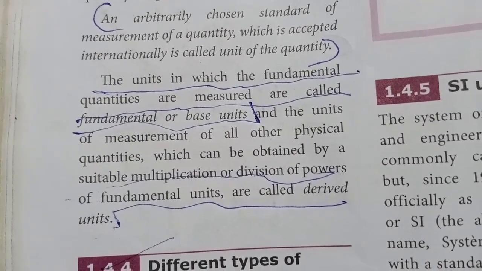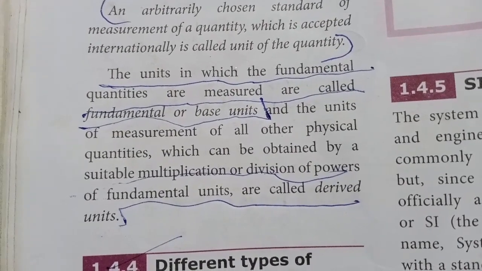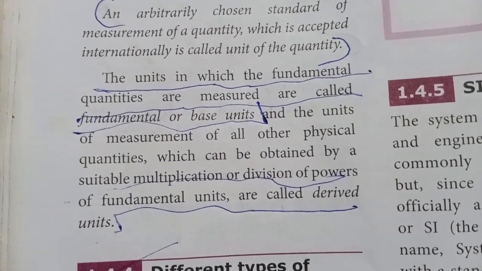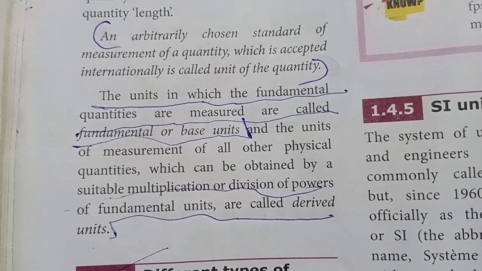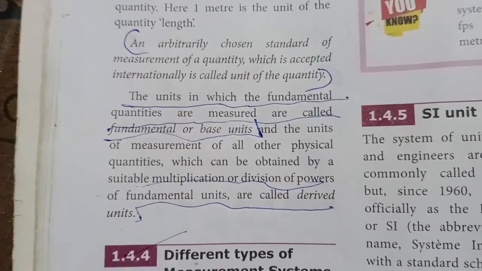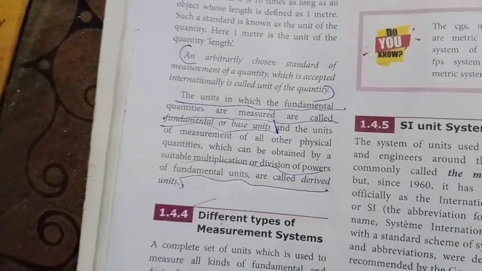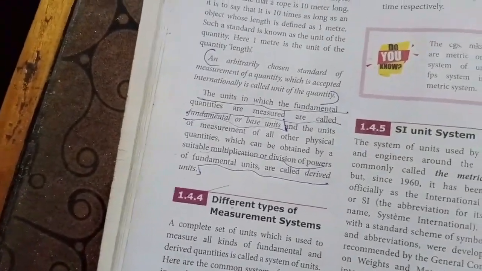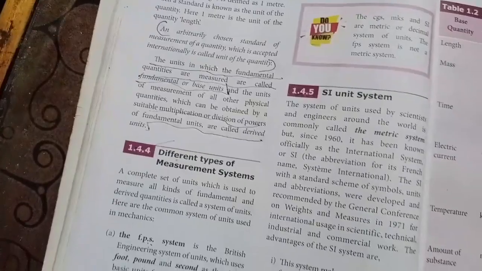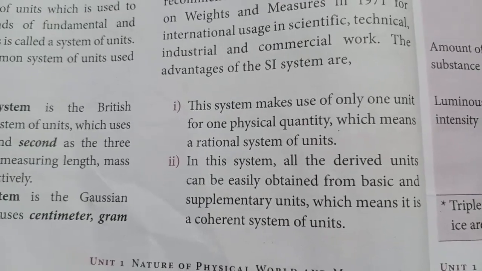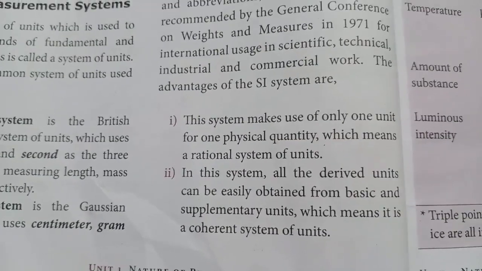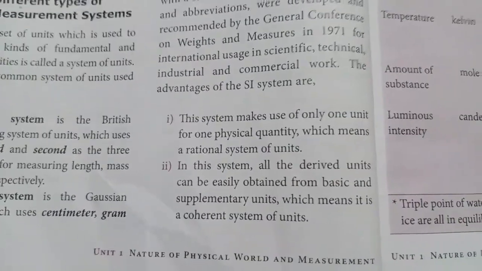And the units of measurement of all other physical quantities, which can be obtained by a suitable multiplication or division of powers of fundamental units, are called derived units. Okay, my dear students, now we are seeing the second advantage of this SI system. All the derived units can be easily obtained from basic and supplementary units.